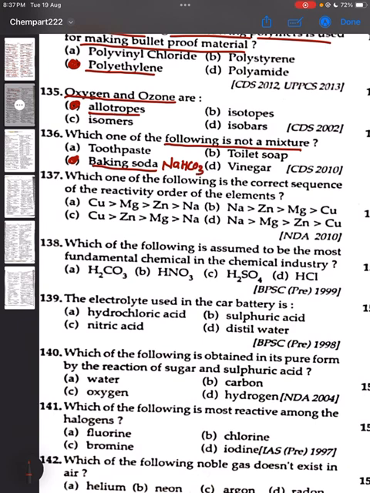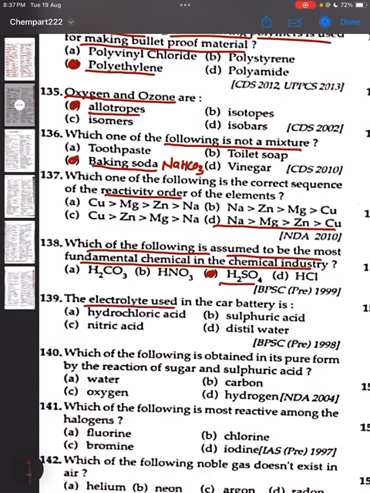137. Arrange in the correct sequence. Correct answer will be D. Arrange the correct sequence in the order of reactivity. So this option D will be the correct answer. 138. Which of the following is assumed to be the most fundamental chemical in the chemical industry? It will be H2SO4, sulfuric acid. Option C is the correct answer.